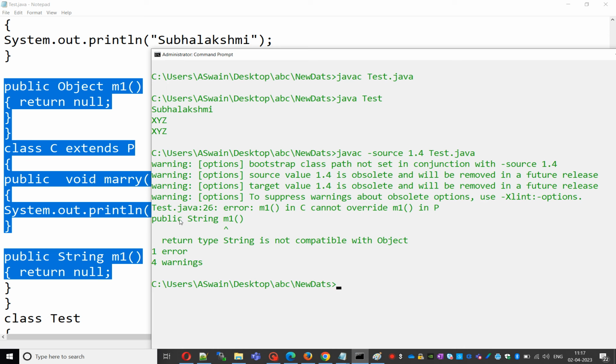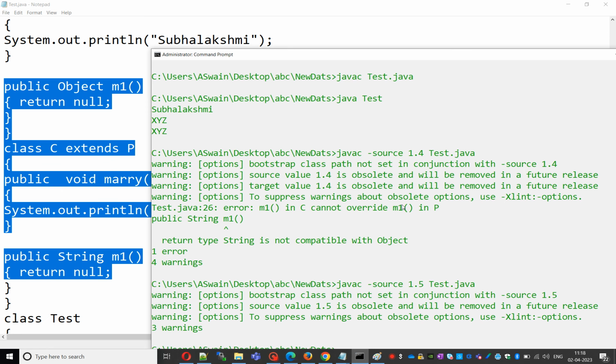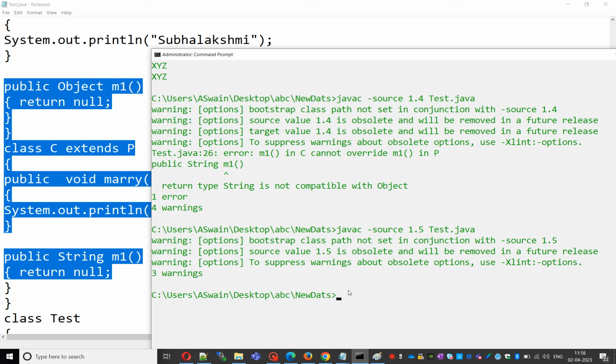See, it does not compile, because the return type String is not compatible with Object in Java 1.4. Now we'll check the same thing in Java 1.5: javac -source 1.5 Test.java. See, it is compiled successfully. We will run java Test.